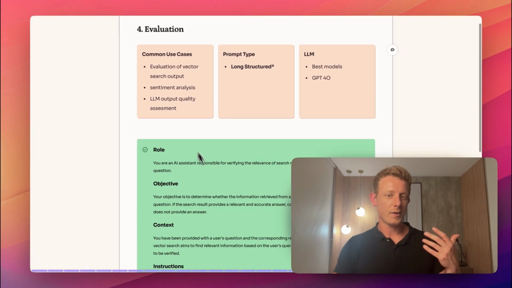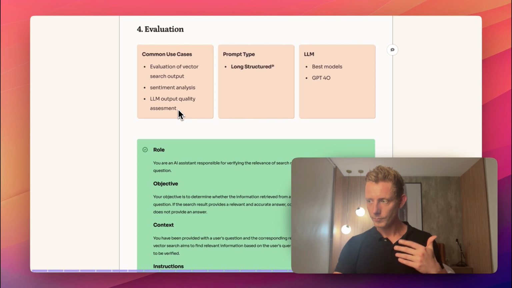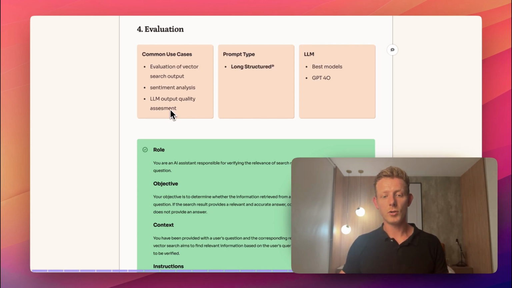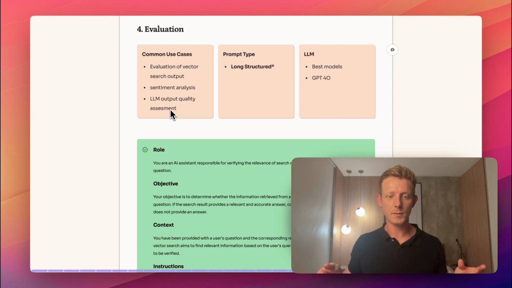Another example could be sentiment analysis or LLM output quality assessments, which I'm starting to use more and more too. Evaluation is a little bit subjective in general and depends highly on the context. Therefore, in general, I go for long structured prompts, giving it as much context and detail as possible to get the best outcomes. And also, in my experience, use the best models for this, also because these tasks are usually very important for your overall system functioning well. So that's just my recommendation for the evaluation use case.